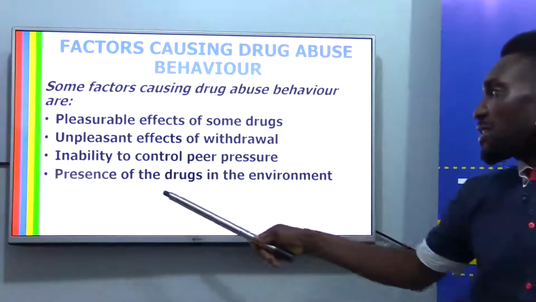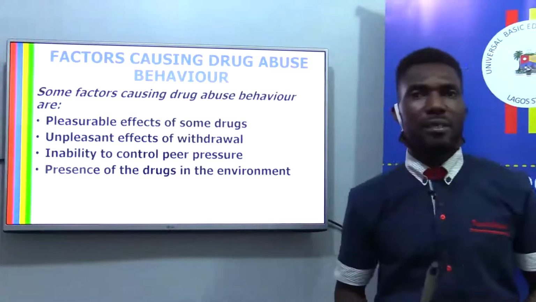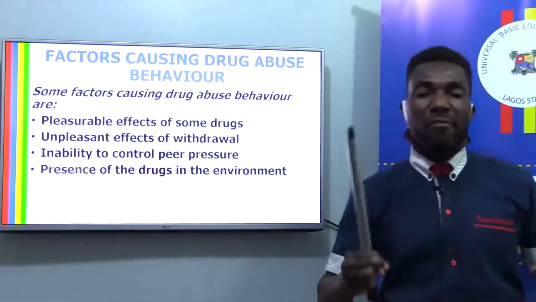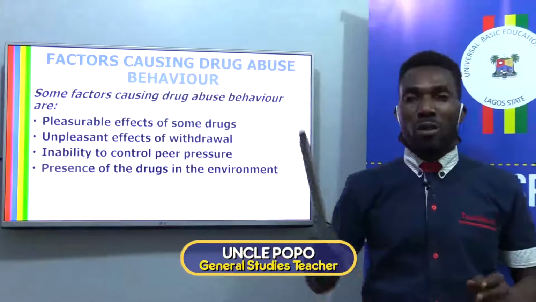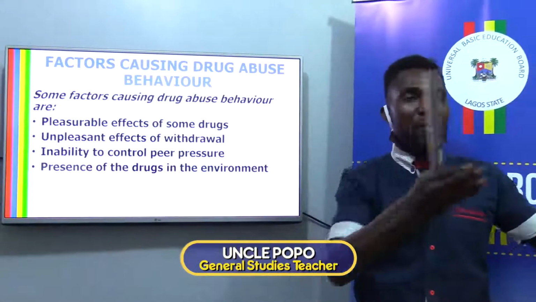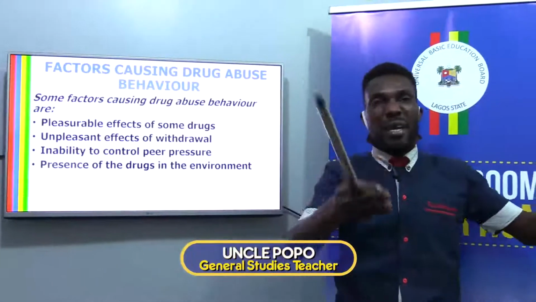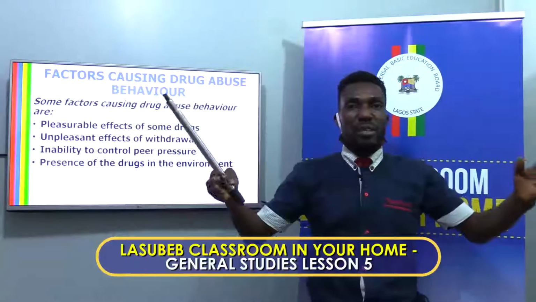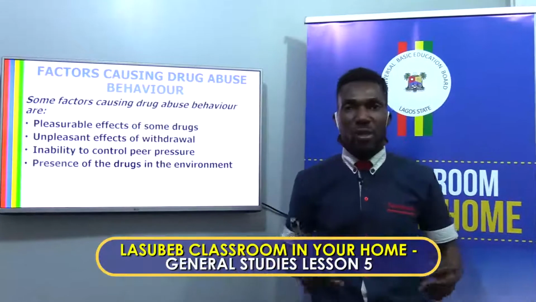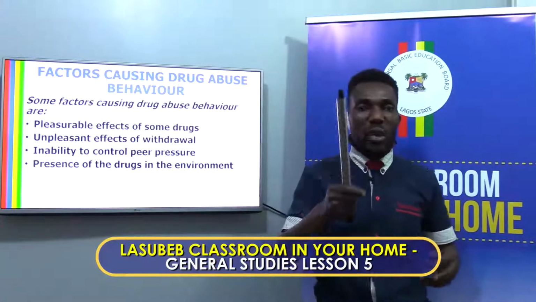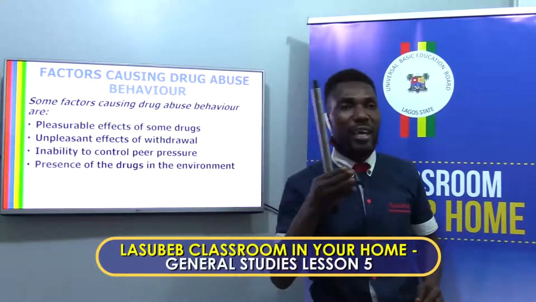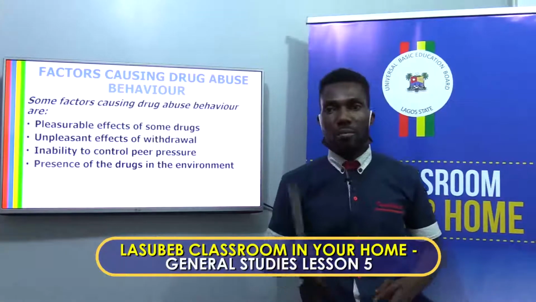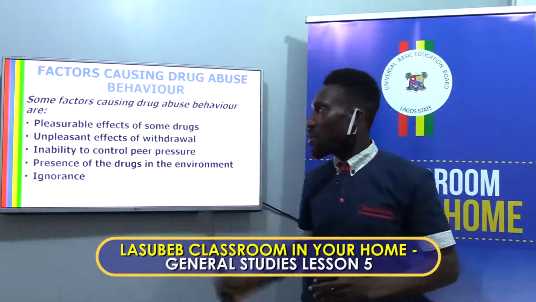Next is the presence of the drugs in the environment. Some environments have influenced some people into drugs because the environment has exposed them to certain drugs. They see the people in the community, the elderly ones, taking the drugs, and they see it as a good way to cope in the community, and they indulge in drugs.